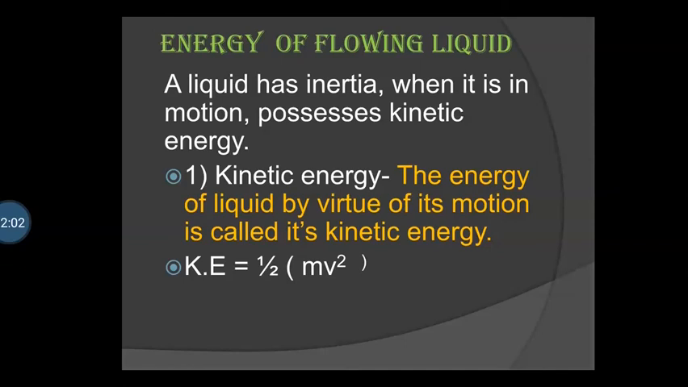Energy of flowing liquid. There are three types of energy possessed by a flowing liquid. First is kinetic energy, second is potential energy, and third is pressure energy. First, kinetic energy. A liquid has inertia when it is in motion, so it possesses kinetic energy. The energy of a liquid by virtue of its motion is called its kinetic energy. Kinetic energy is equal to 1/2 mv square.